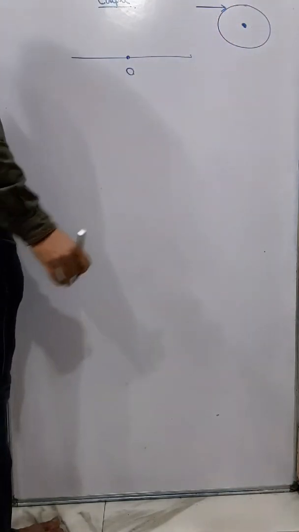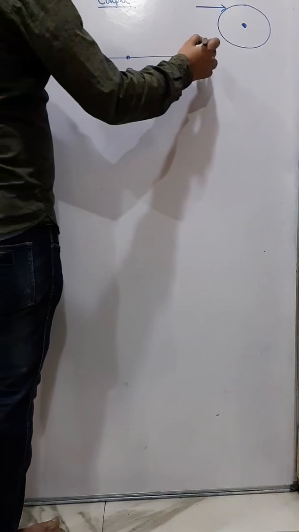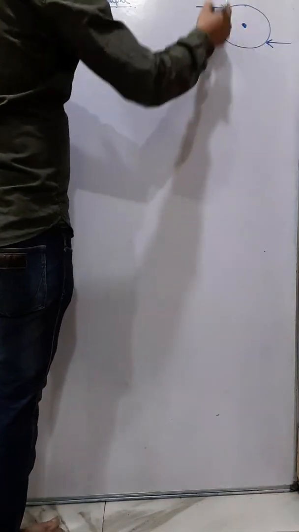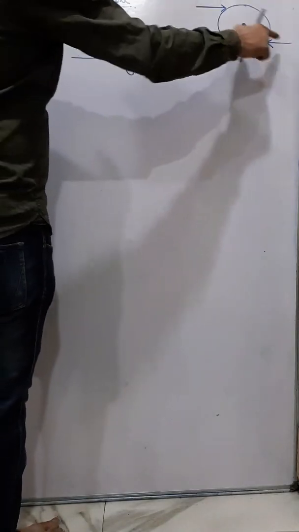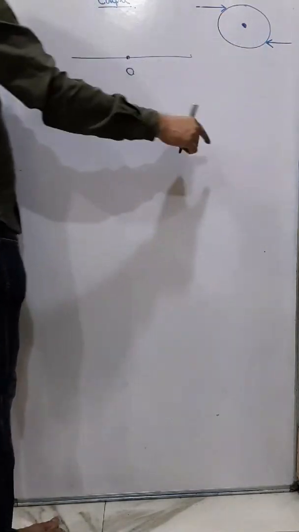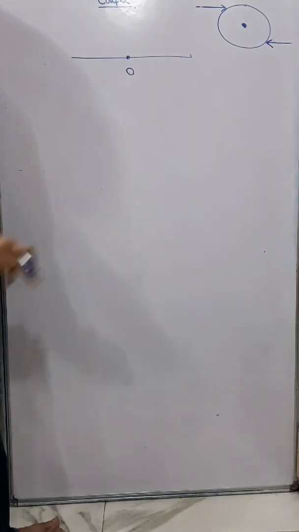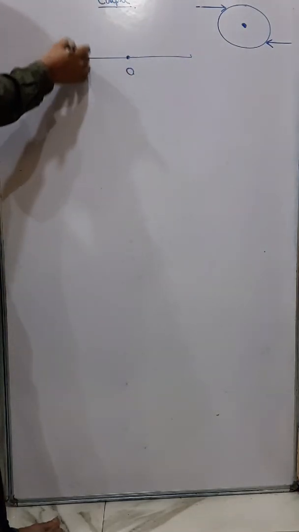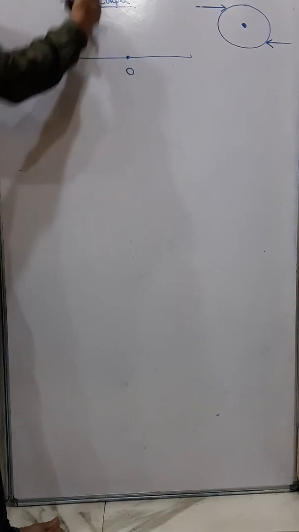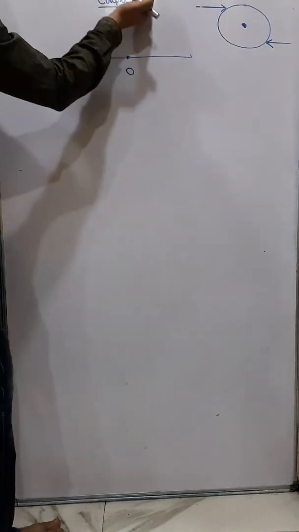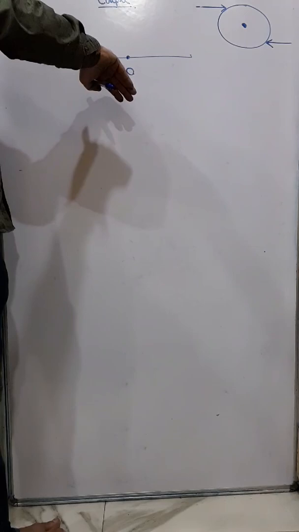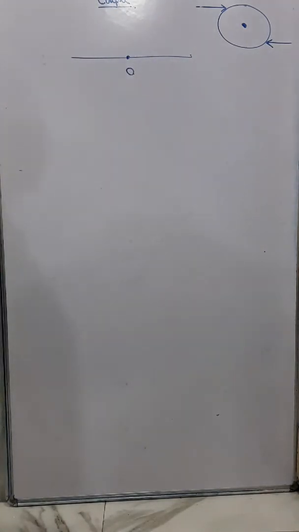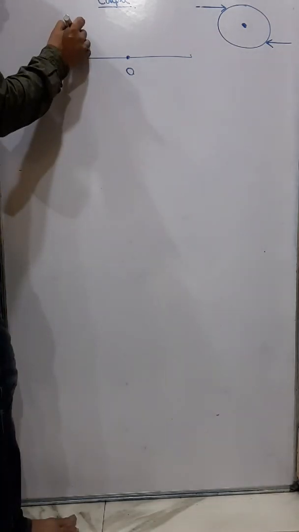But for a continuous rotation, equal and opposite forces which are parallel to each other should act. You can understand better here. If I just give a force anywhere on this body, it will either turn this way or that way, but the rotation will not be continuous.